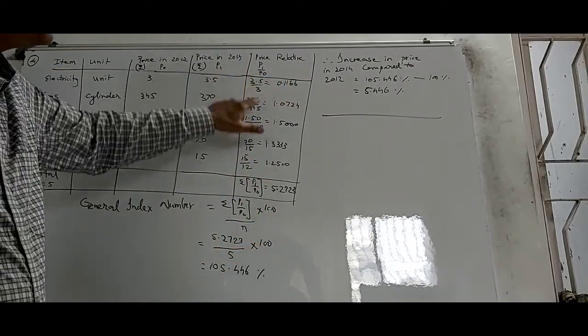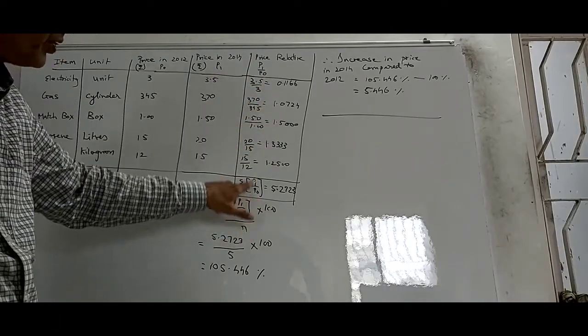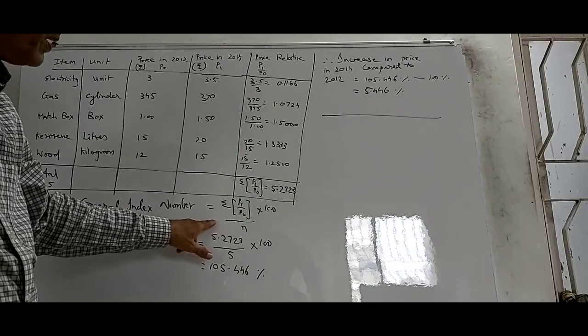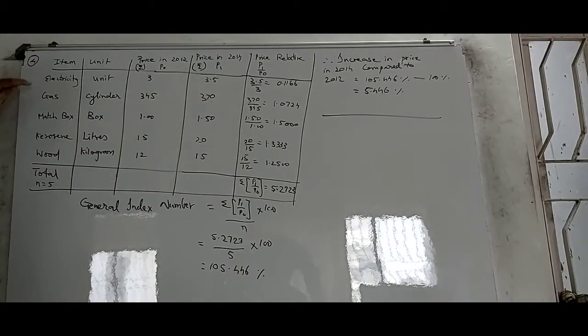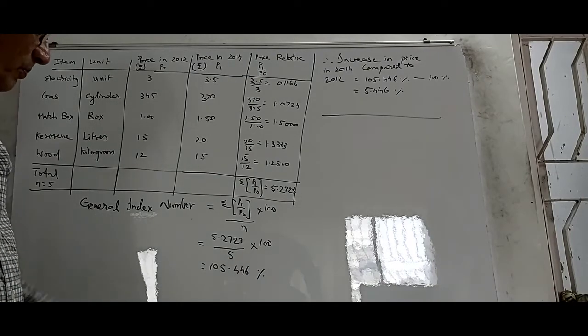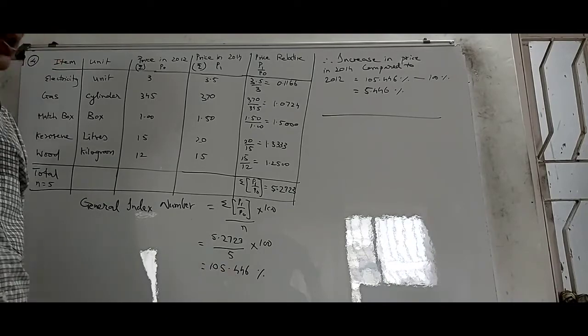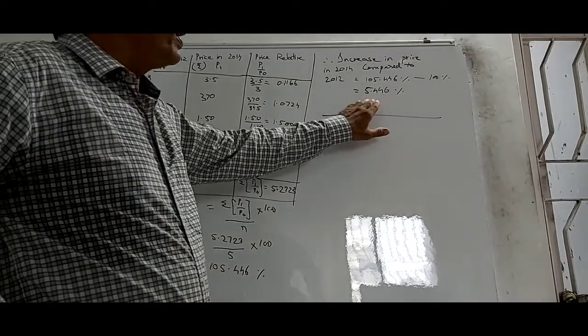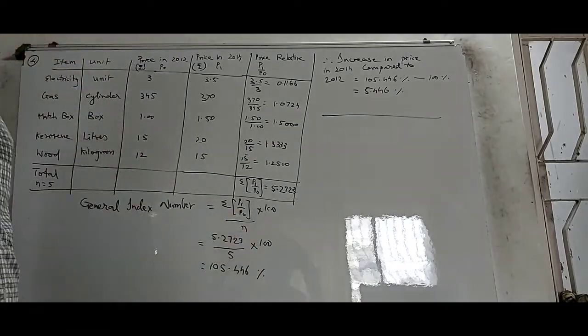So P1 upon P0, get the values, add them up. This is sigma, the summation of all this. Then multiply it by 100 and divide by the number of items, n, 1, 2, 3, 4 and 5. So n is equal to 5, and therefore if you divide it by 5, you get 105.446%, or there is an increase of 5.446% in the price of these 5 fuel items.